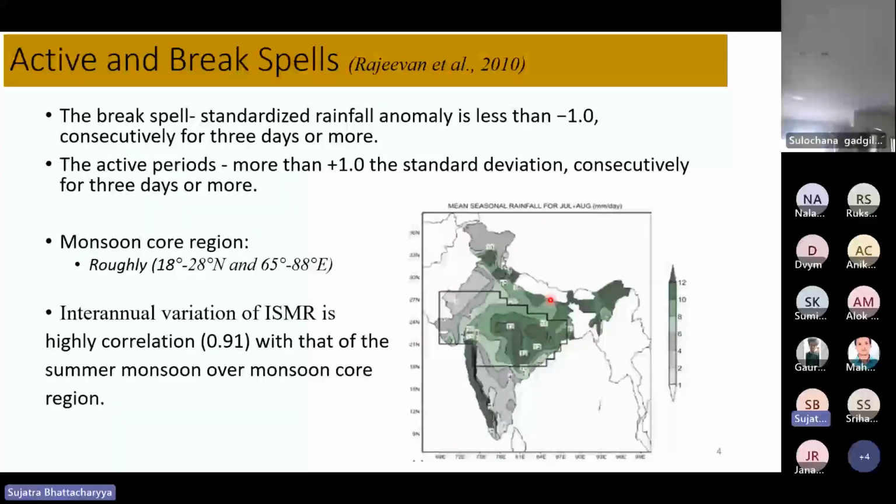Now, if we focus on this monsoon core region, the inter-annual variability of ISMR is highly correlated with the variation over this region, about 91%. So if we are able to study the variation over this core region, we'll be able to find the inter-annual variability of the whole India ISMR.